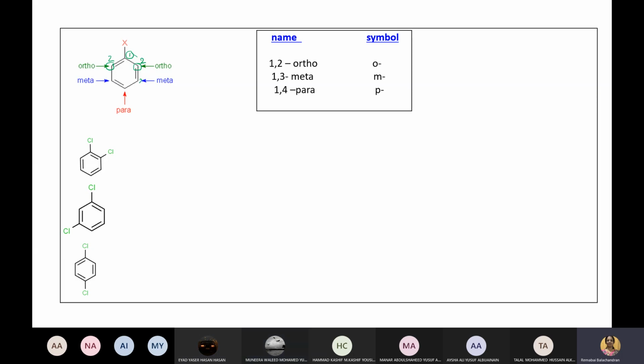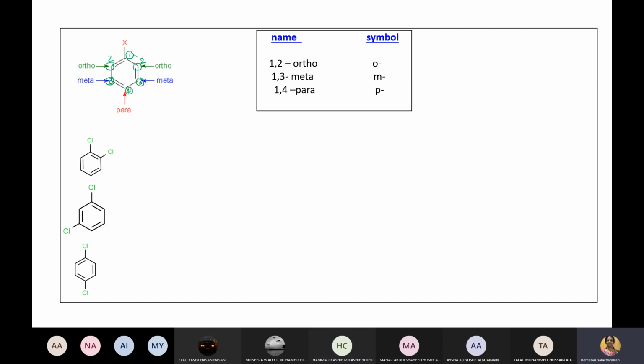Now if it is 1 and 3 position, what's the name? Meta. And if it is 1 and 4, it's called para.